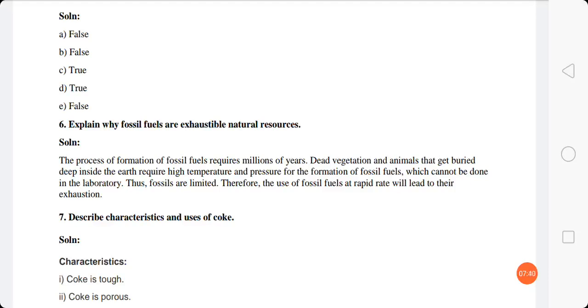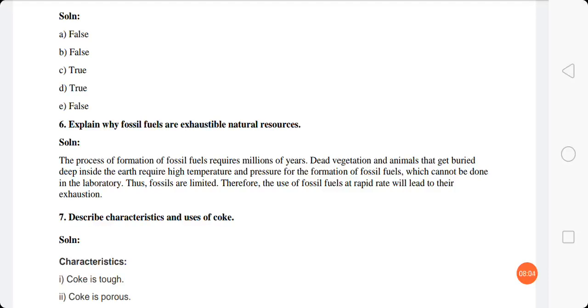Okay, what does this answer say? That the formation of fossil fuel requires a very long time, millions of years. And the dead vegetation and animals that get buried deep inside the earth require high temperature and pressure to get converted into fossil fuels, which cannot be provided in a laboratory. So fossil fuels are in limited amount.